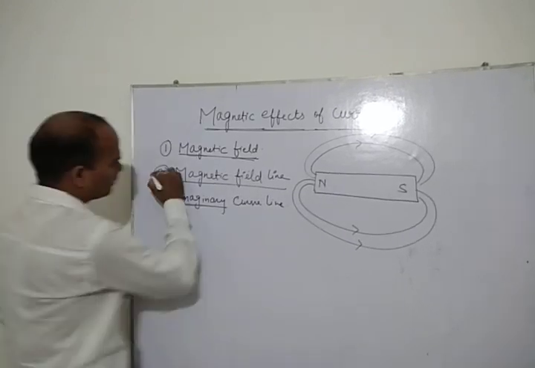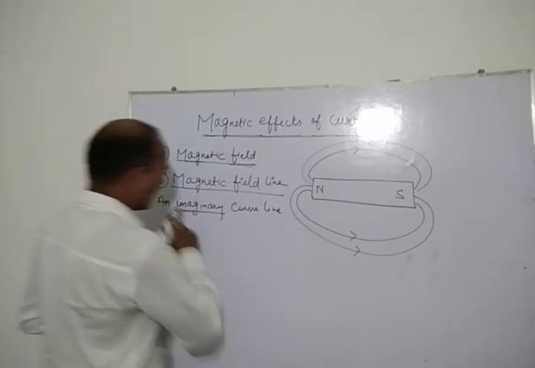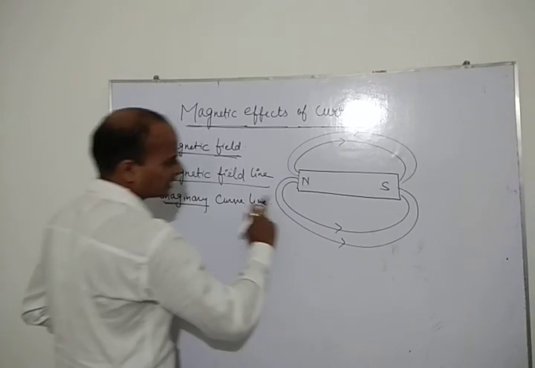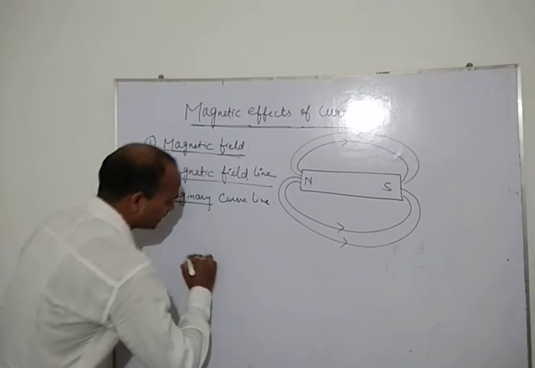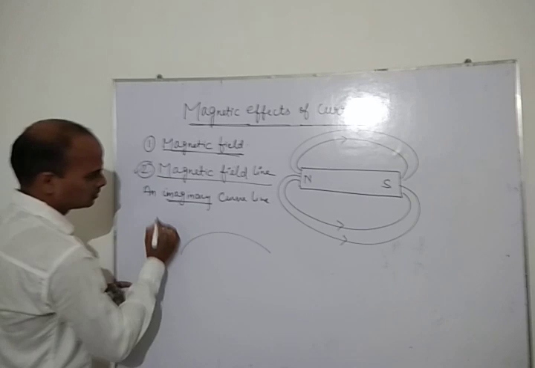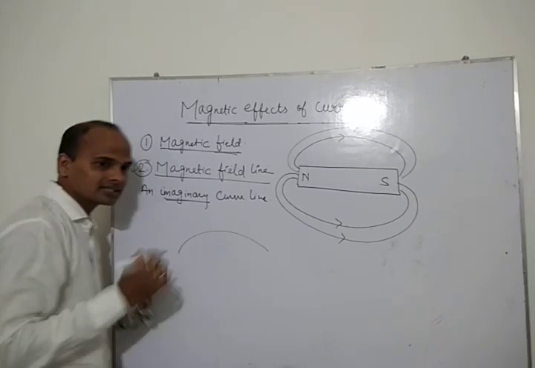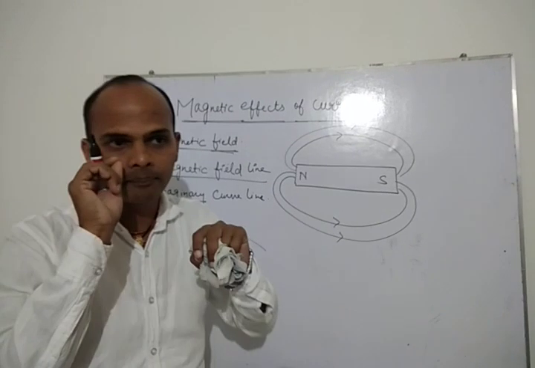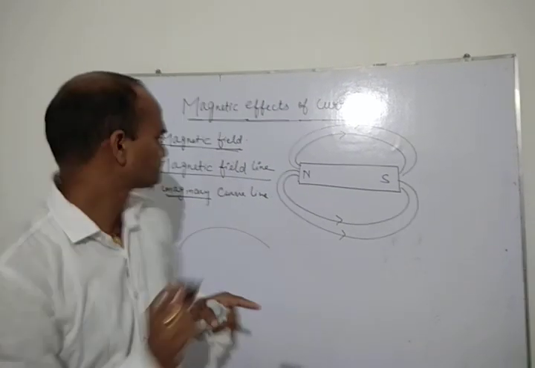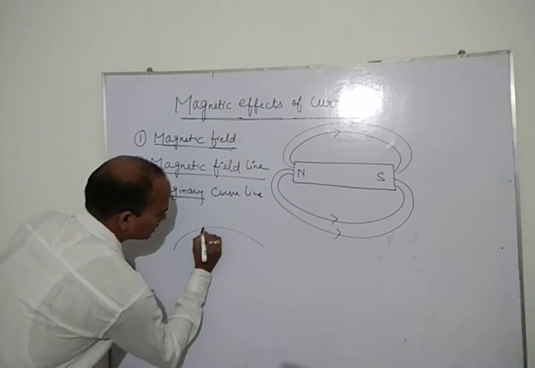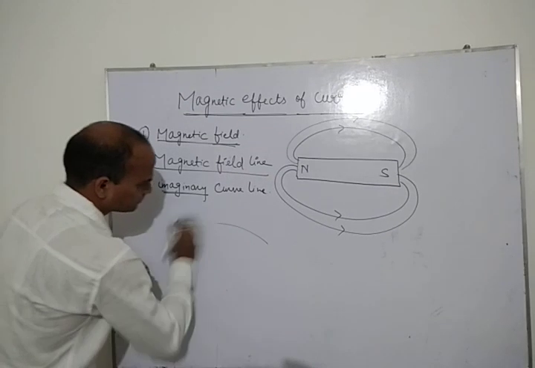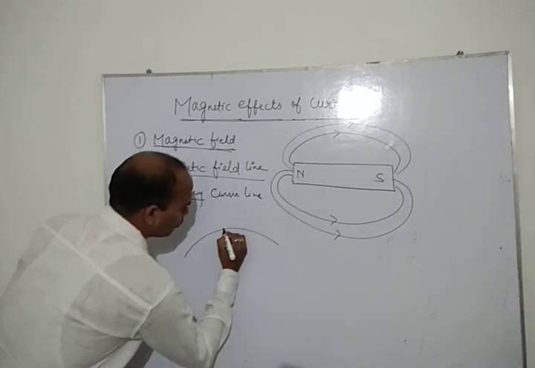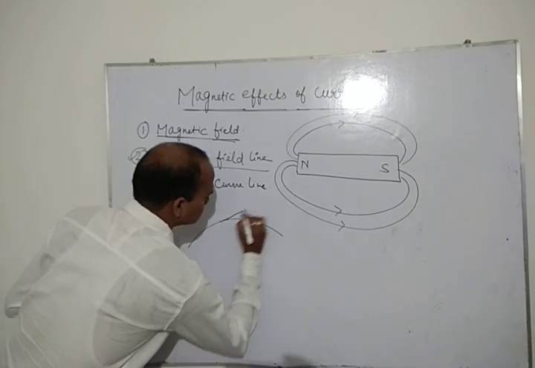So how will you define magnetic field line? An imaginary curved line. When the tangent, you know what is tangent? Tangent is a line which passes through a point on a circle. यानी यहाँ पे अगर एक point है, suppose that it is an imaginary curved line, when you draw a tangent line from here,